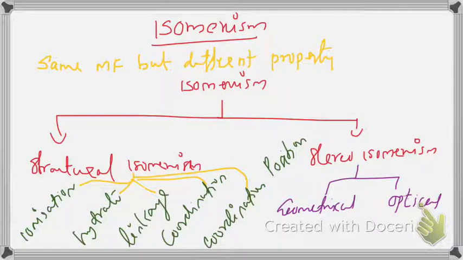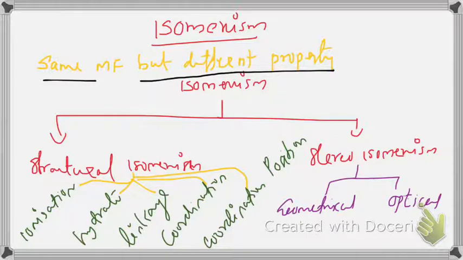But here, isomerism exists among the coordination complexes, but they have different names compared to organic molecules. What is isomerism? The compounds having the same molecular formula, but different properties. Isomerism is a phenomenon in which compounds exhibit the same molecular formula but different properties due to a difference in the arrangement of atoms or structural variation.